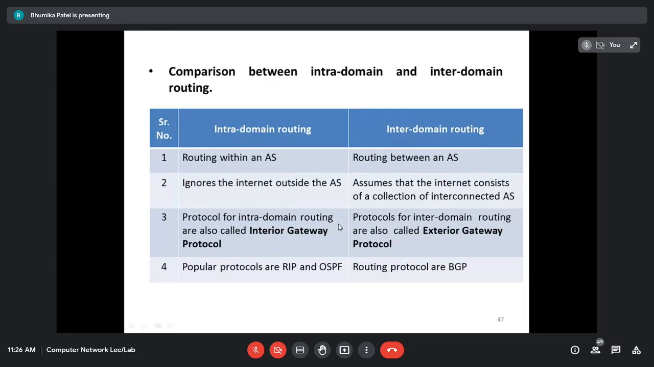right? Protocols for intradomain routing are known as interior gateway protocols, whereas they are known as exterior gateway protocols for interdomain routing. And popular protocols are RIP and OSPF, whereas for the interdomain it is BGP.